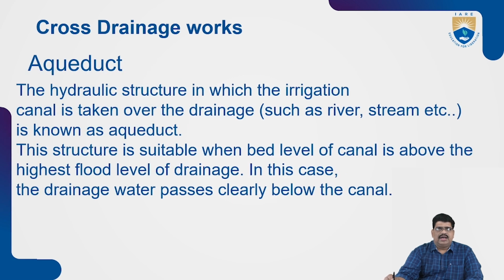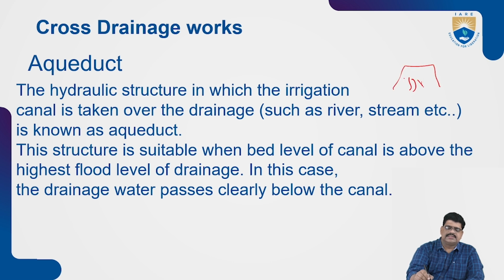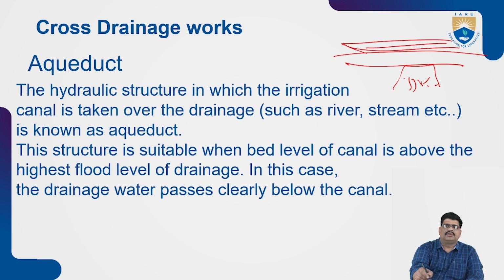Now let us see the aqueduct. An aqueduct is a hydraulic structure in which the irrigation canal is taken over the drainage. The drainage is passing at the bottom, and the canal flows over it, because the drainage level is less than the canal level, that is, the bed level.